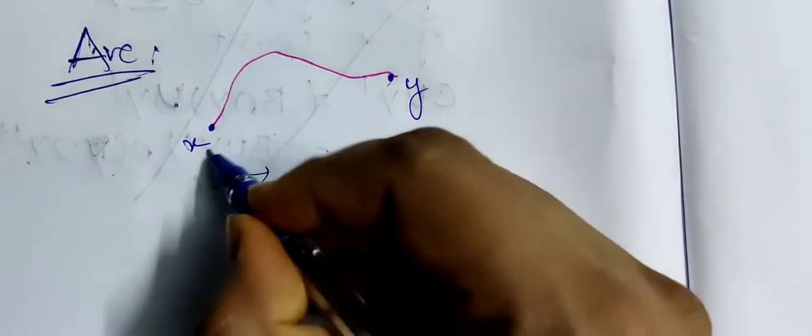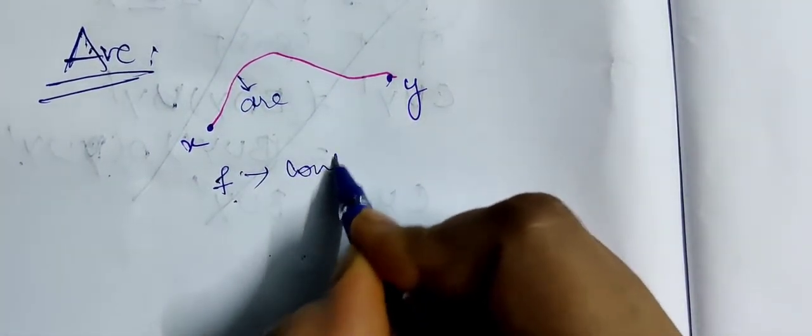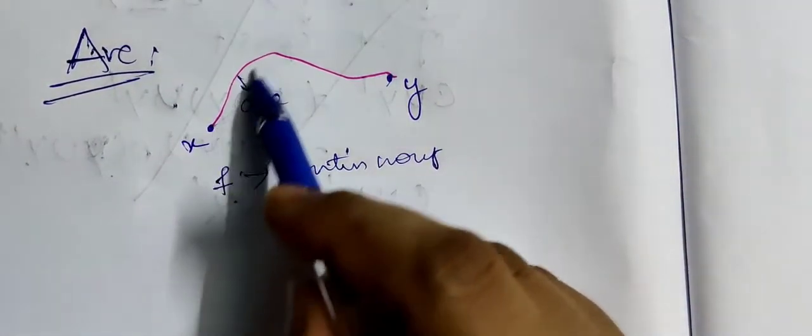The next definition is arc. Now what is an arc? An arc is a curve or a line from one point to another in a space that does not have any breaks in it, right? Now can I write this arc in terms of a function? Yes. Now how is that defined? This arc can be represented as a function f which is continuous, right? If it is continuous, then there are no breaks.